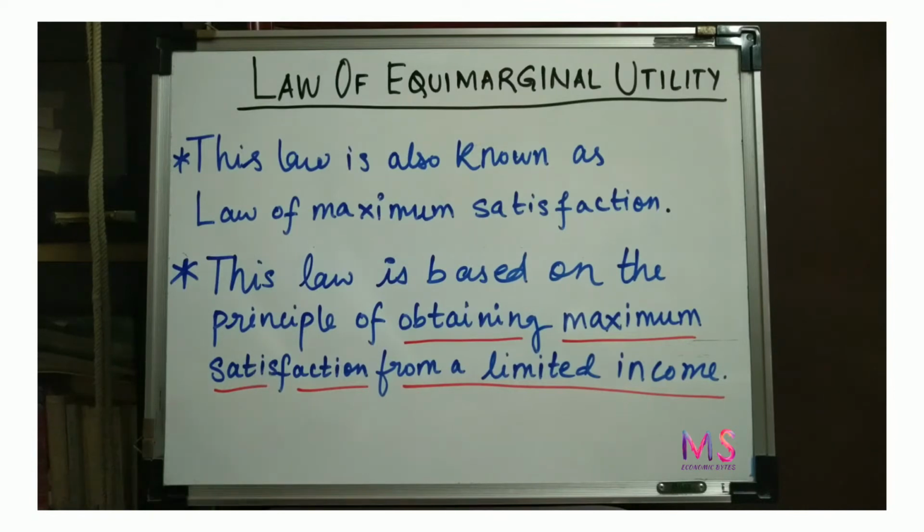Now let's take two commodities here, apples and oranges. Let's name them as A and O. So the law explains how the consumer will achieve maximum satisfaction by consuming both apples and oranges with a limited money income.